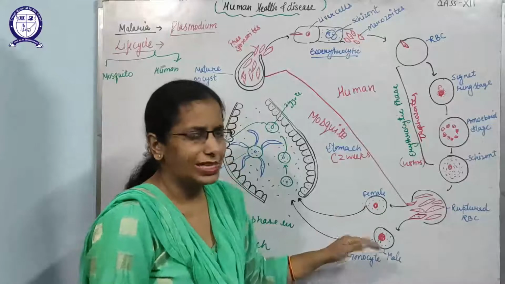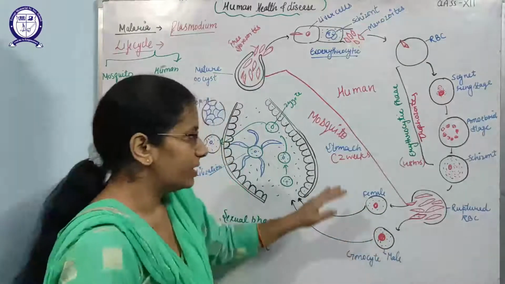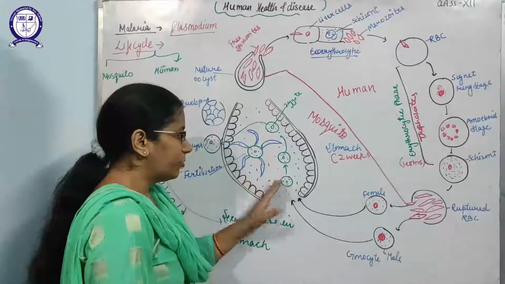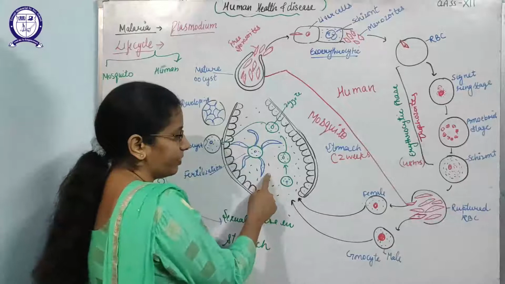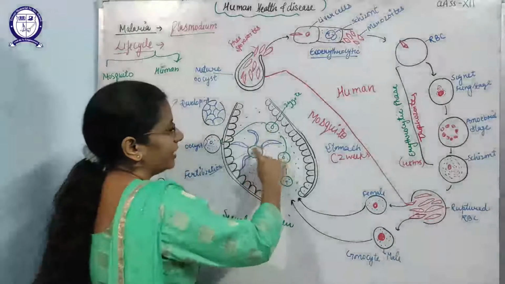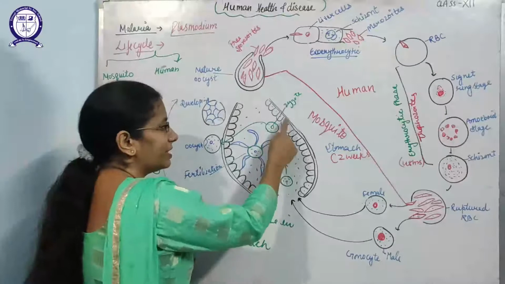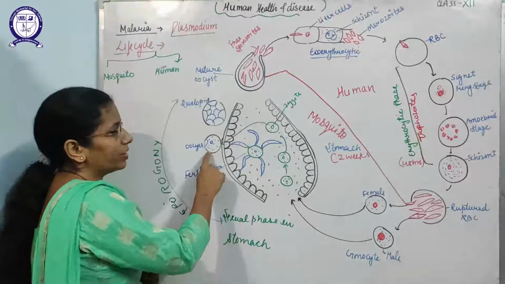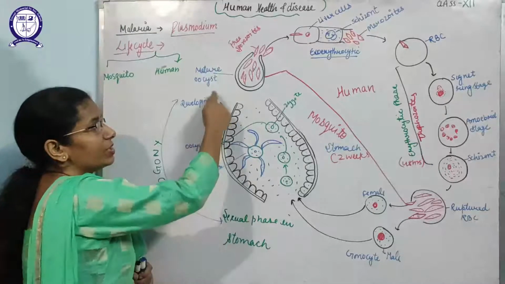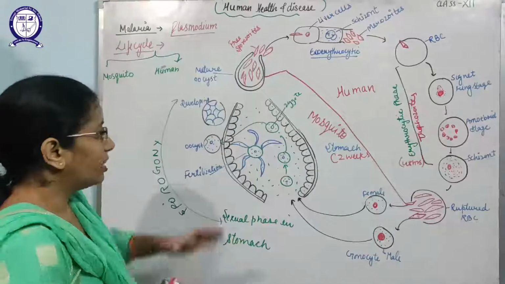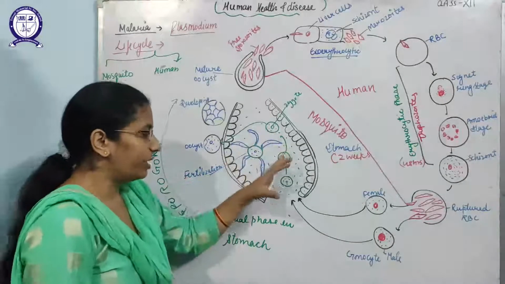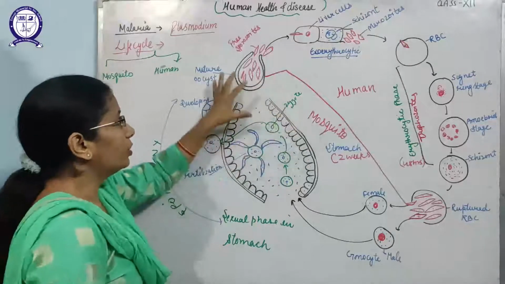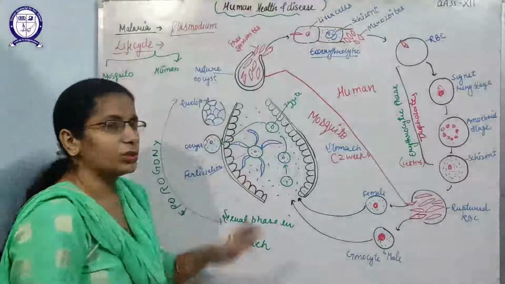These male and female gametocytes now enter into the mosquito, yes, in the stomach of the mosquito, where they fertilize inside the stomach. I have shown this in the diagram, and then they develop into the zygote. Then this zygote develops into the oocyst, and that oocyst undergoes developing stages and changes into the mature oocyst. So this is the sexual phase of malaria, and this phase that takes place in the mosquito to make the sporozoites is known as sporogony.